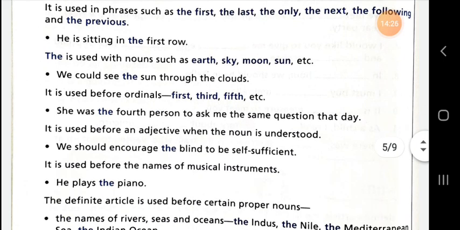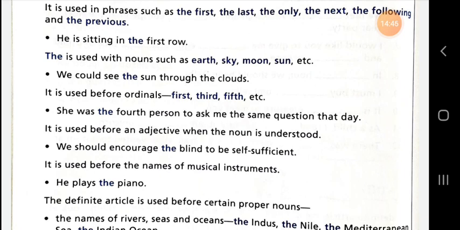It is used before an adjective when the noun is understood. Dear student, when the noun is understood in the sentence and any adjective is used for that noun, we use the before that adjective.